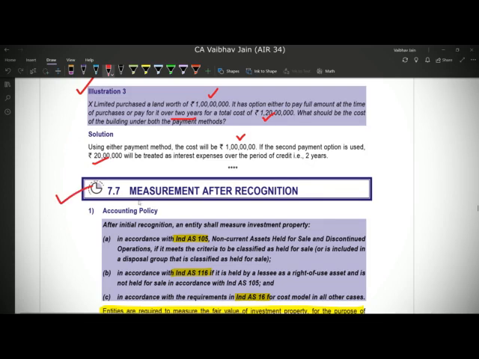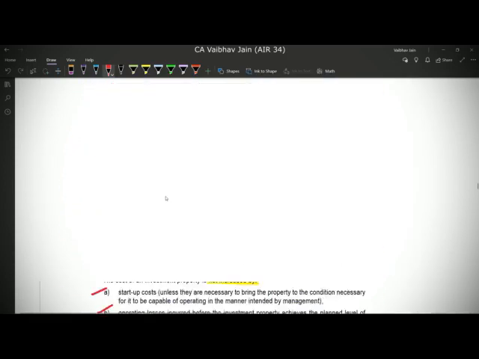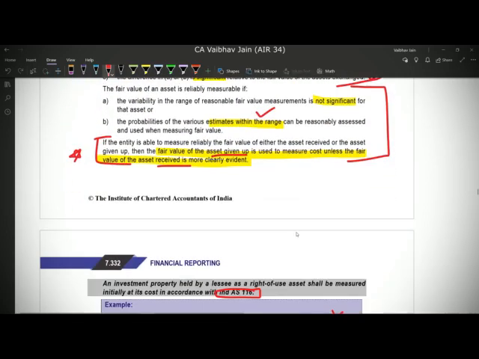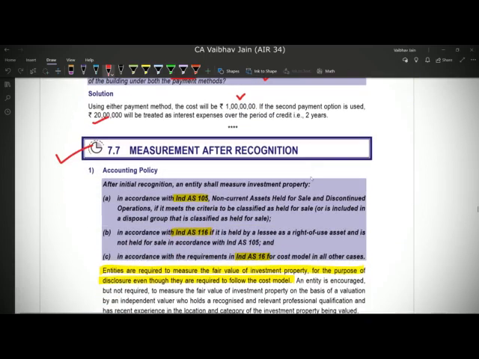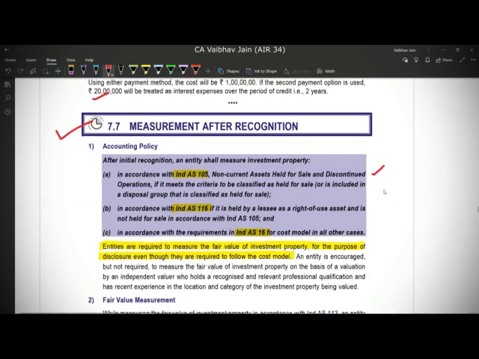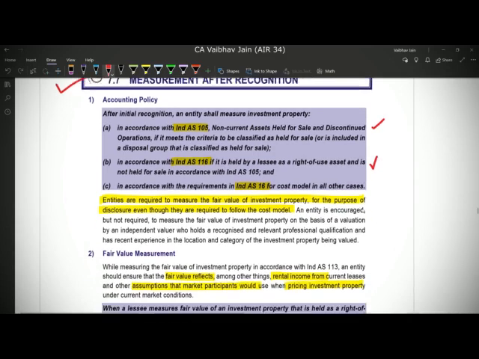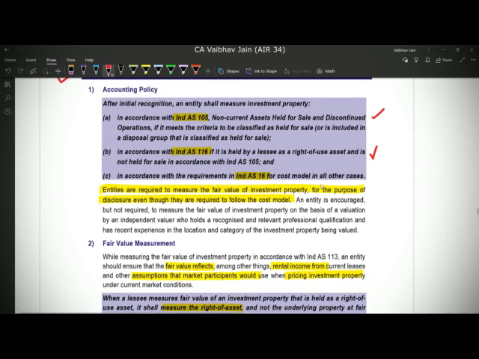Now 7.7 says measurement after recognition. See, what we did right now was measurement at recognition, that is initial recognition when we acquire any investment property or when we take it on lease. But now what we are doing is after recognition, that is subsequent measurement at balance sheet date. So in subsequent measurement, things might change. For example, we might decide that we'll sell the asset and therefore it will be classified as non-current asset held for sale under Ind AS 105. Or if we had taken the asset on lease, we'll follow Ind AS 116. Or if we do not decide to do anything, then we'll keep following the cost model of Ind AS 16.